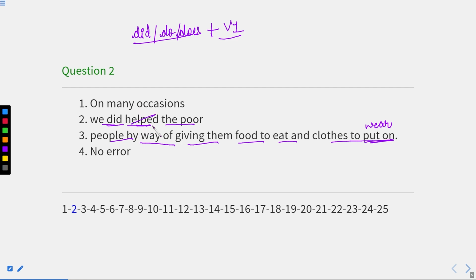So this sentence we can rectify in two manners. Either we should write did help, or we can use the word helped and not use the word did. Write did help if we want to emphasize, but if I just want to say help, we can say helped. We need not write did help. These two can be the alternatives. So the answer is in part second.